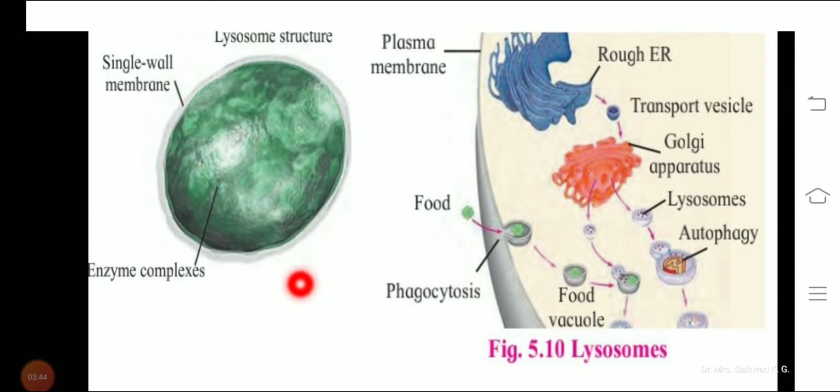Auto means self, so self-digestion is done there, and that is again considered the suicide bag. So what I said is that a lysosome which brings about digestion of its own organic material, like damaged cell organelles, is called an autophagic vesicle or the suicide bag.